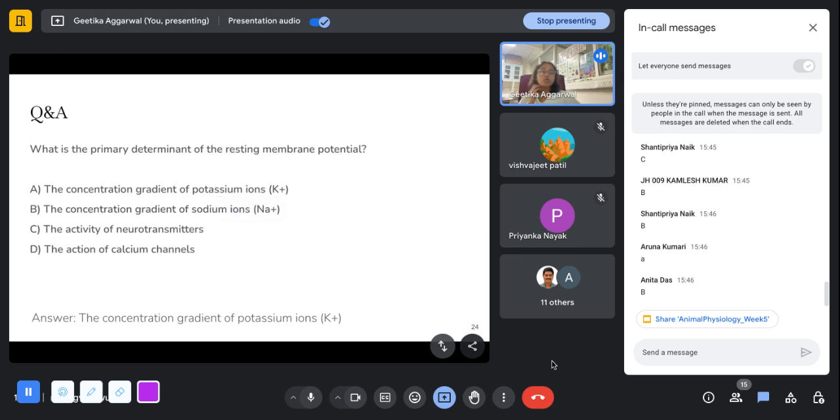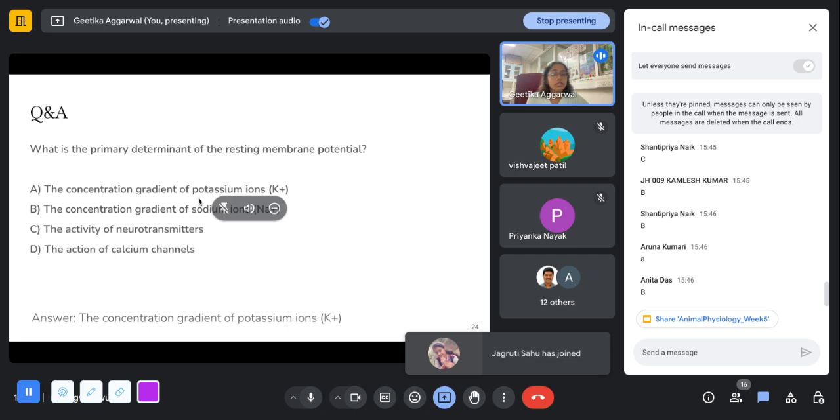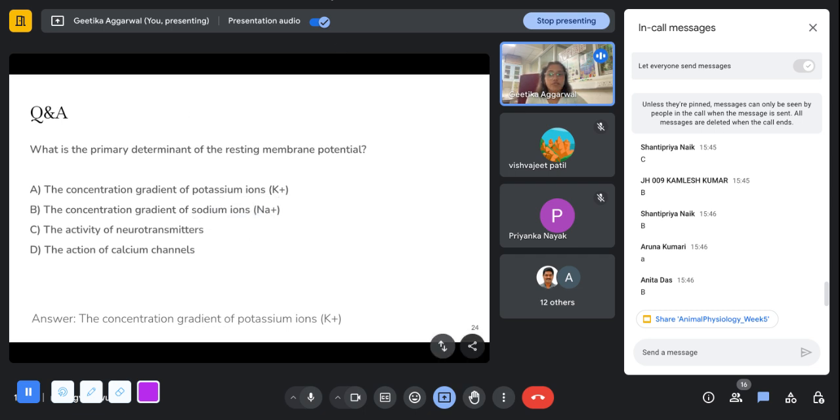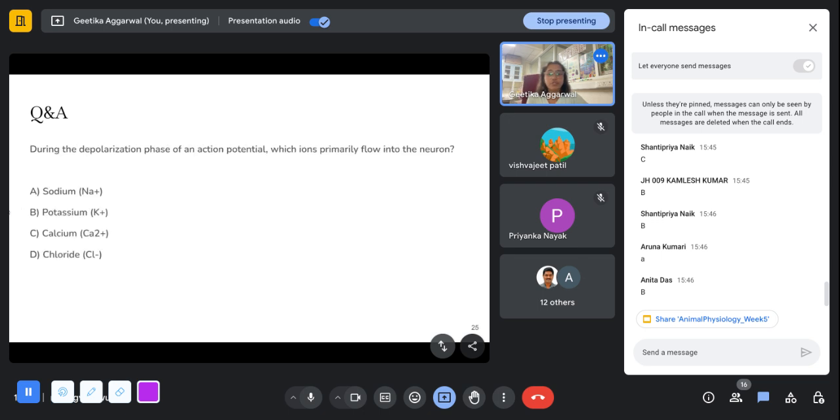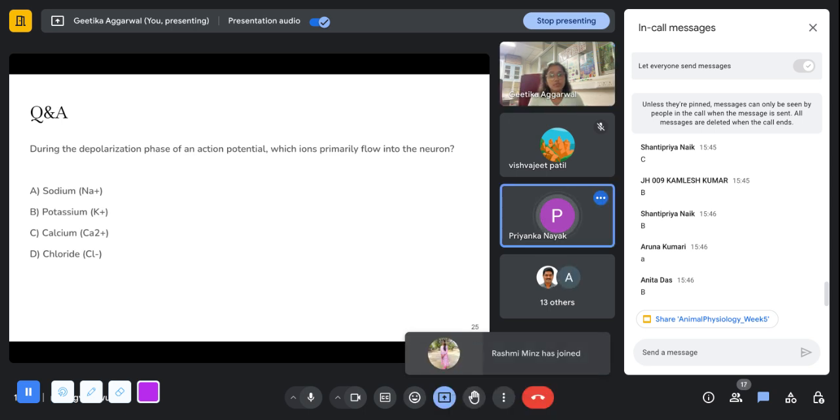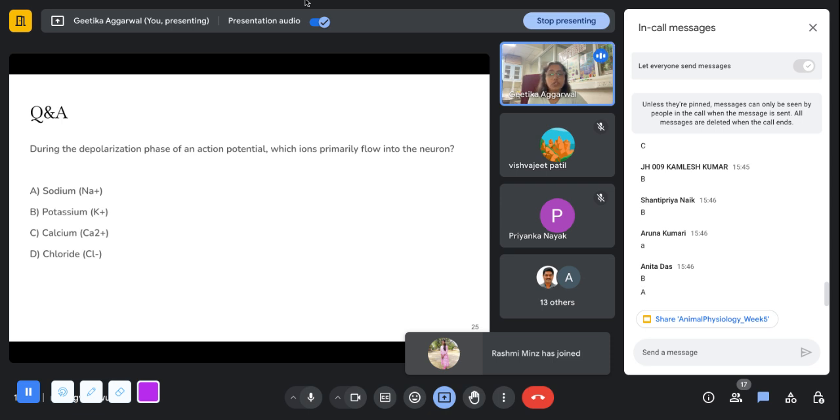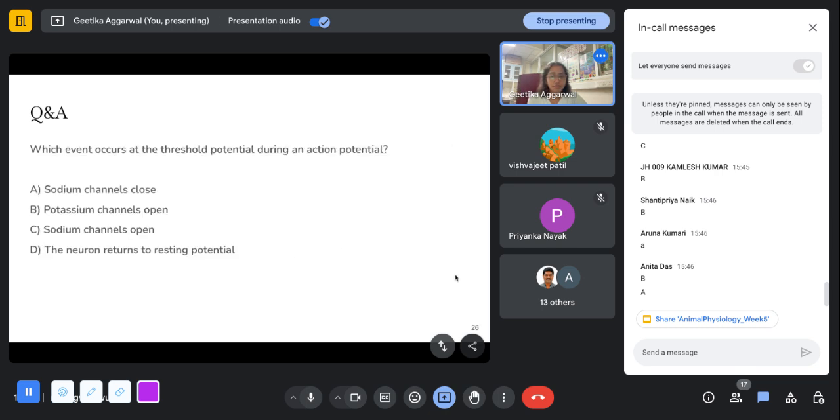So, basically, if you take out sodium ions from the picture and you just keep potassium ions and then you check the concentration gradient, that will give you the same membrane potential. So, basically, potassium ions are the primary determinant of resting membrane potential. During the depolarization phase of an action potential, which ions primarily flow into the neuron? Sodium ions. Correct. As we discussed, during depolarization these ligand gated sodium channels get opened up and the sodium moves inside the cell.